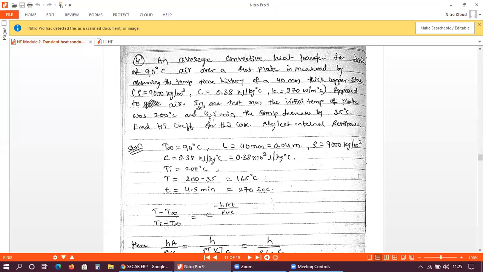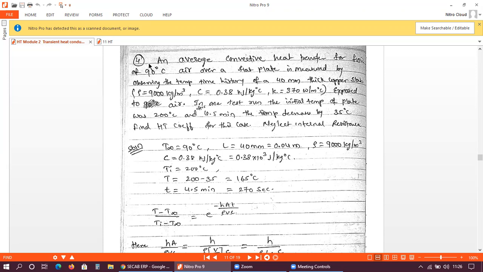This is the time related to that temperature. What the problem statement is saying is that the initial temperature of the plate was 200 degrees Celsius, and after 4.5 minutes the temperature of the plate is 165 degrees Celsius, because it has decreased by 35 degrees Celsius. Along with that, the temperature of air is given.